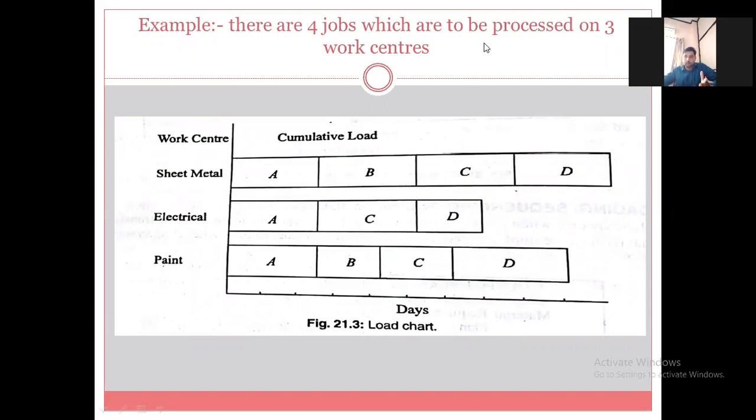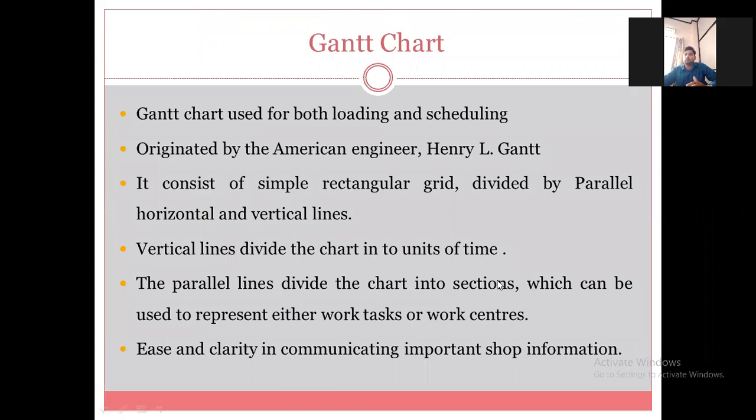There are four jobs which are to be processed on three workstations, and for that this example is implemented to form the Gantt chart. The Gantt chart is used for both loading and scheduling. This chart was invented by Henry L. Gantt, and it consists of a simple rectangular grid divided by parallel horizontal and vertical lines.